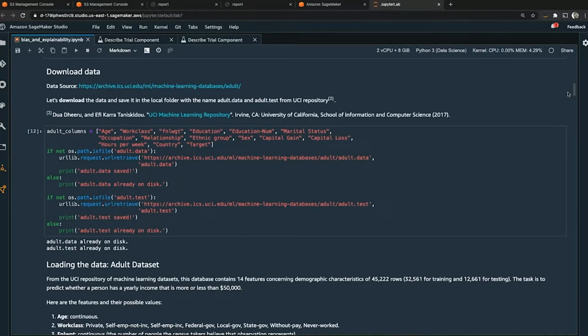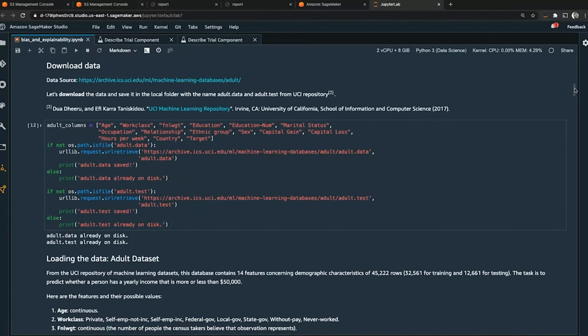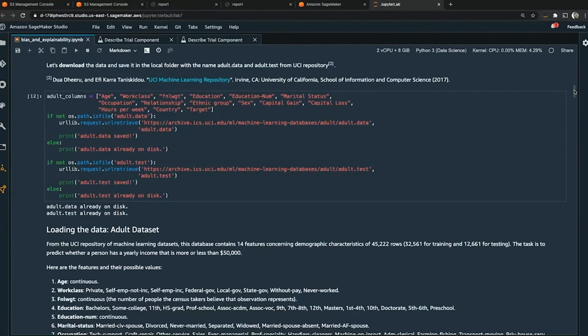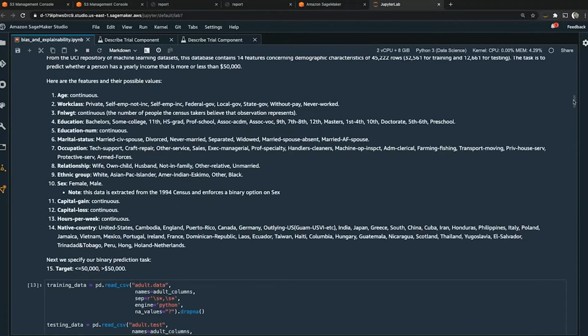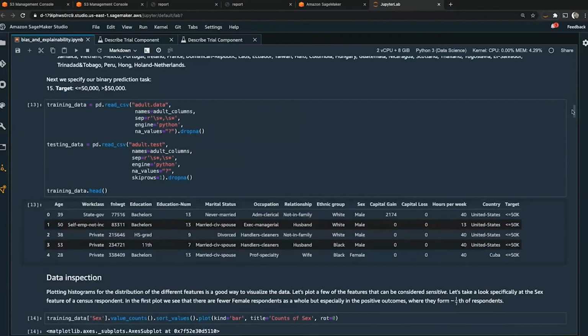So the first thing that we're going to do is we'll read in this data set. We'll read it in to SageMaker, and we'll also set up Amazon SageMaker. We're going to read in the data set using a popular library called Pandas, where we'll read in both a training data set and a testing data set.